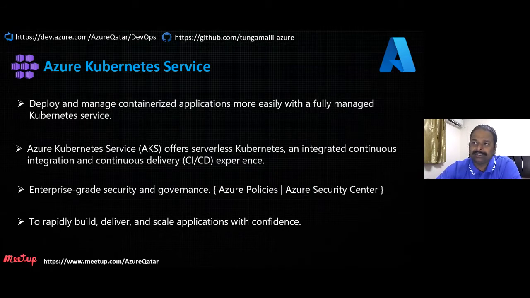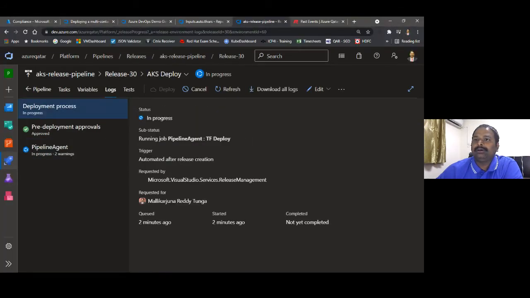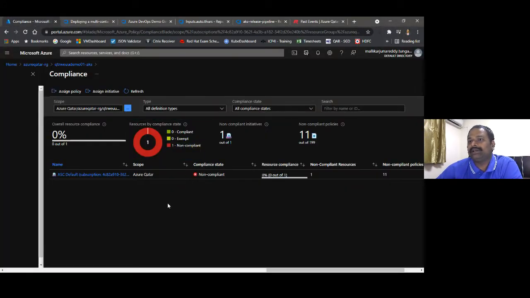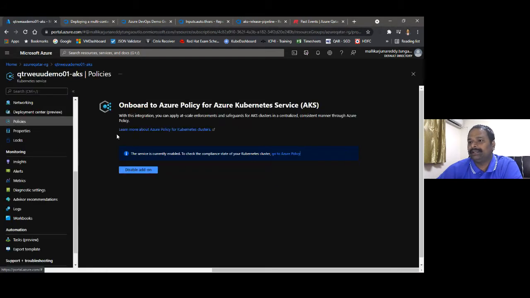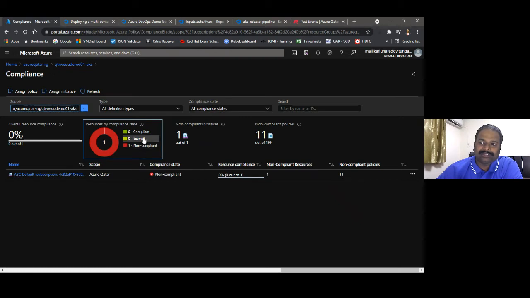Let's say using Azure policies, it will show you what is compliance, what is non-compliance. For example, if you see here, this is my compliance. This is my existing AKS. If I go to the policy center, it will show you what is compliant. Currently, I have not deployed any policies. You can assign a policy.